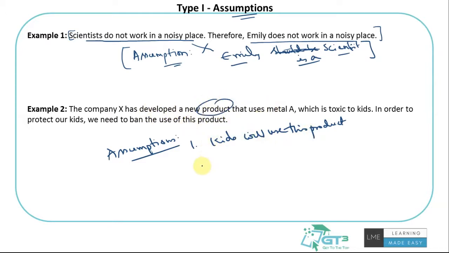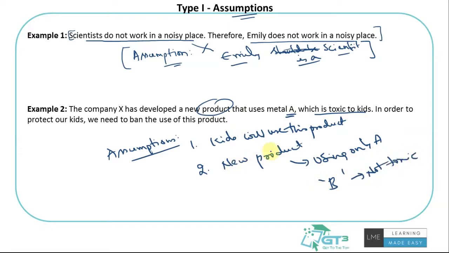You can also say the other assumption is that the only way to produce this product is using metal A, that the new product can be made using only metal A. Because it's not the product that's dangerous, it's metal A, which is used in the product, that is toxic to kids. Maybe there's a chance that we can make this new product using some other metal B which is not toxic.